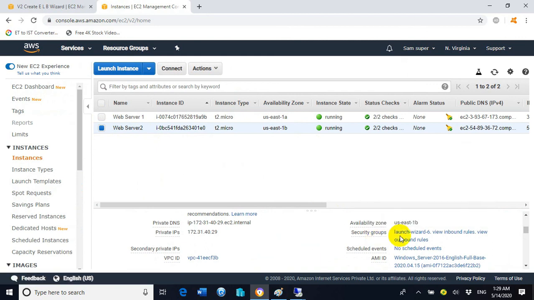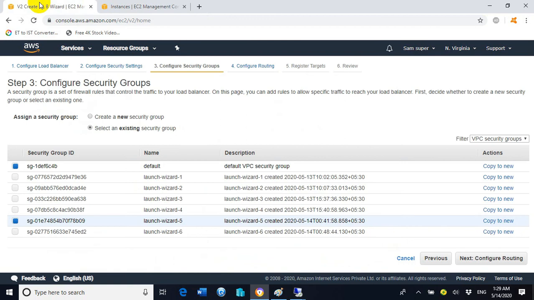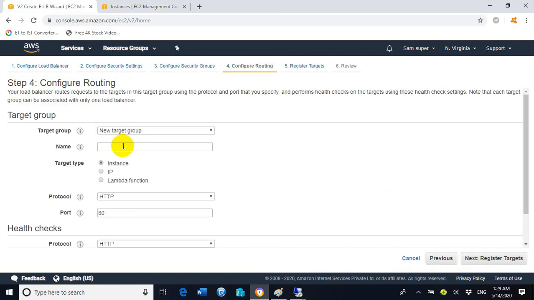So here the security group name is showing launch wizard 6. So we will select launch wizard 6. That's it. Now click on next, and here it is asking to enter the name of the target group. So we need to assign a name here. I will assign test group. You can assign any name which you wish.